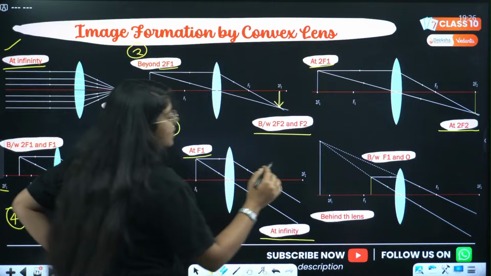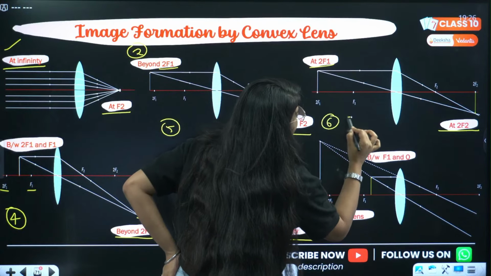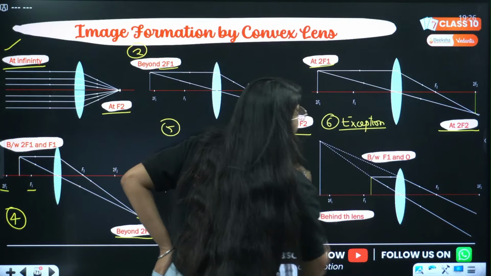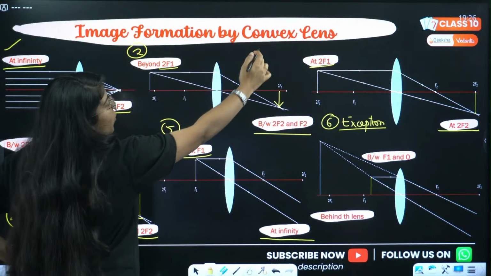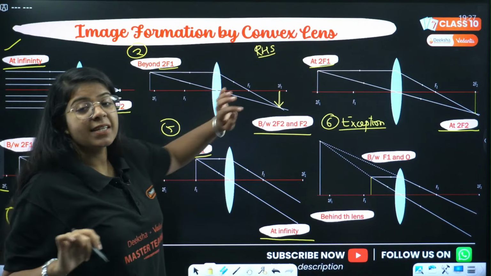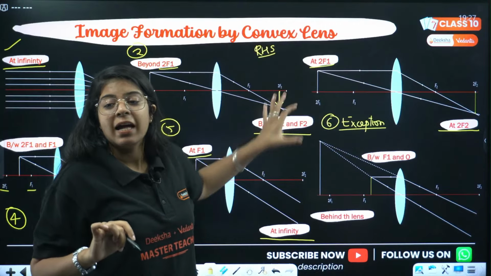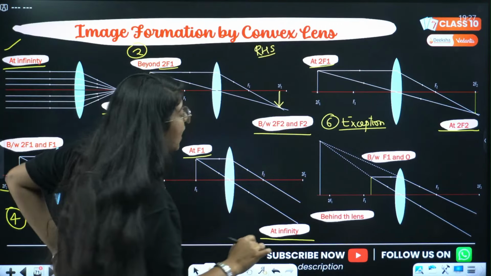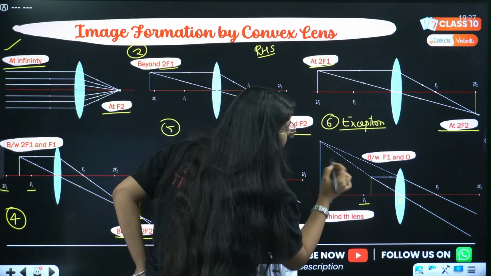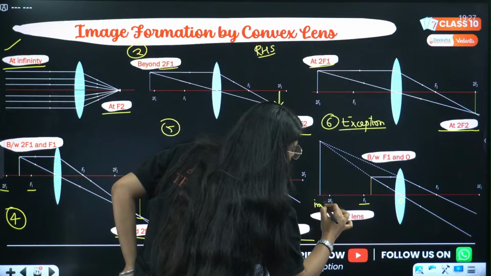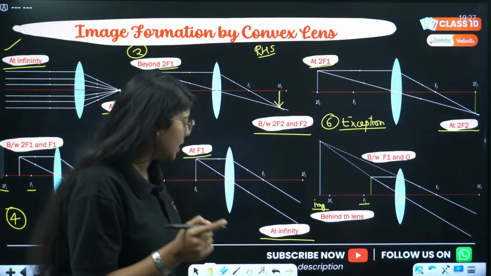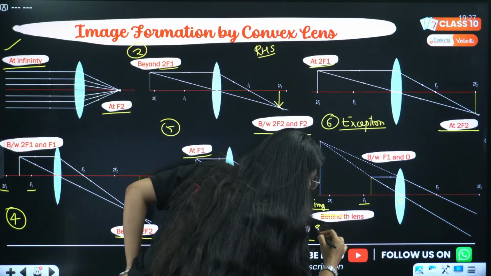चलो, in sixth case, that is the exceptional case. This is the exceptional case. In all the cases the image was being formed on the right hand side of the lens, right? But in sixth case image will be formed on the left hand side. ठीक है. So object is between f1 and optical center, so the image will be on the same side of the lens, not behind the lens. Image will be on the same side of the lens.